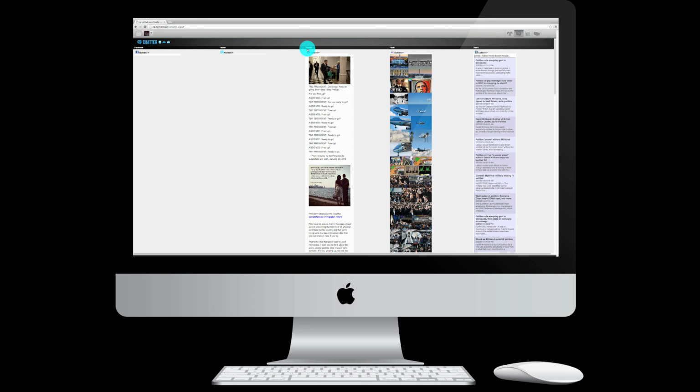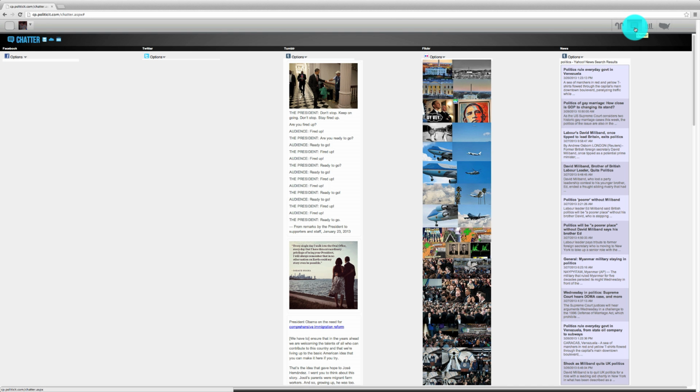This is the chatter page on PoliticIt Campaign. What this page allows you to do is monitor issues you're interested in, people you're interested in, or keywords that you might be interested in on various social networks or the internet at large. The way you access this page is by clicking on this icon here in the upper right-hand corner.